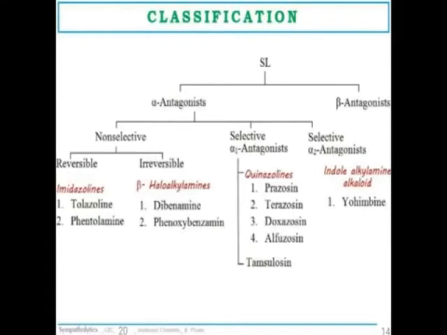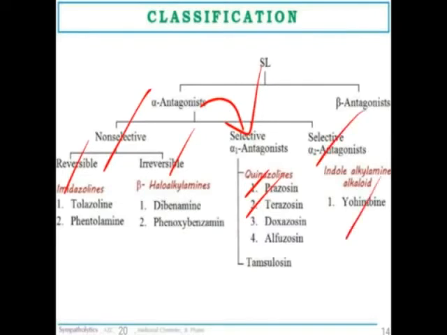Now the classification into alpha antagonists and beta antagonists. Alpha antagonists, again non-selective. The non-selective ones are again classified into reversible and irreversible. From our syllabus point of view, we have the selective alpha 1 antagonists, that is, the quinazoline ring structure as a lead molecule. So prazosin and terazosin are there for your syllabus. Then selective alpha 2 antagonists are there. Example yohimbine, it is not there for our syllabus.